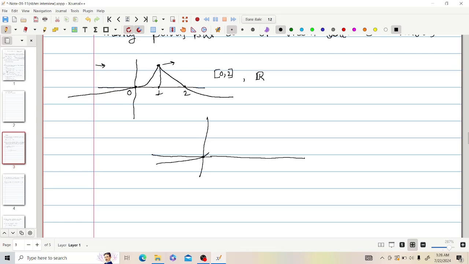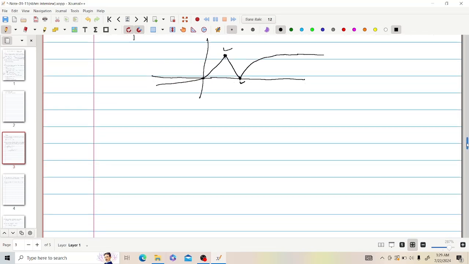If I define it on the whole of R, at this point it is not differentiable, at this point it is not differentiable, and I extend it like this. This is the function which is not differentiable at exactly 2 points.